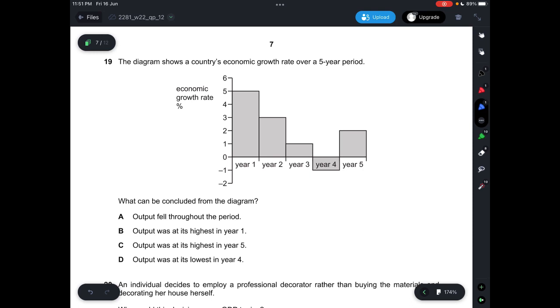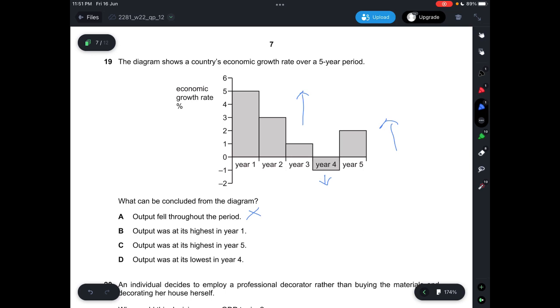So you can see that from year 1 until year 3, the output will definitely increase. But then in the 4th year, the output will decrease slightly. But then in year 5, it increases again. So to say that output fell throughout the period is incorrect. B says output was at its highest in year 1. It's not correct. It's just that the rate is the highest, but not the total output itself.